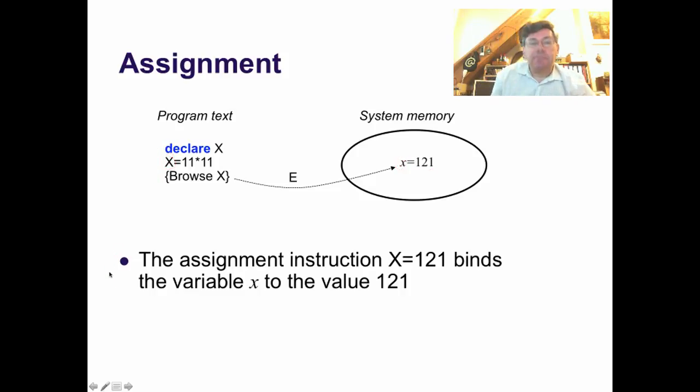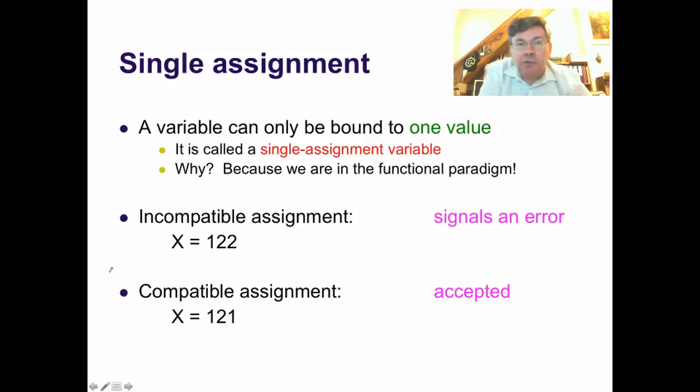That's called assignment. Now, it turns out that we can only bind a variable to one value. If we try to bind it to a second value, it doesn't work. It's called a single assignment variable. So why is this? It's because we're in the functional paradigm. It's a basic property of variables in the functional paradigm. So if we try to do x equal 122, we get an error, as we saw. If we do x equal 121, it works.